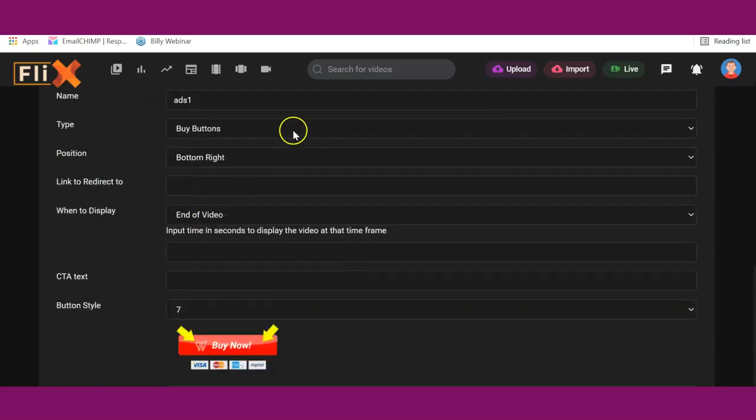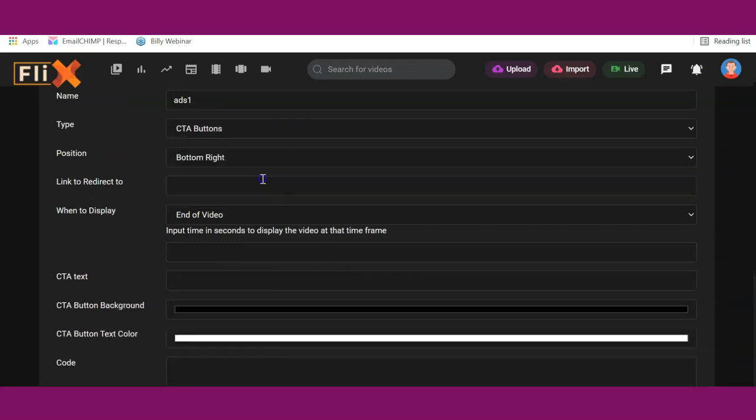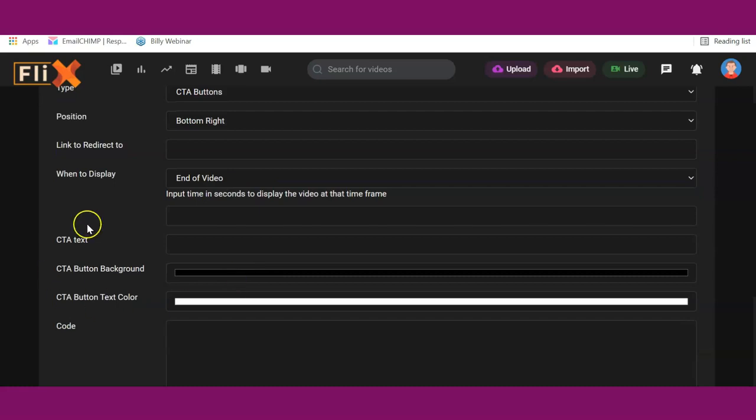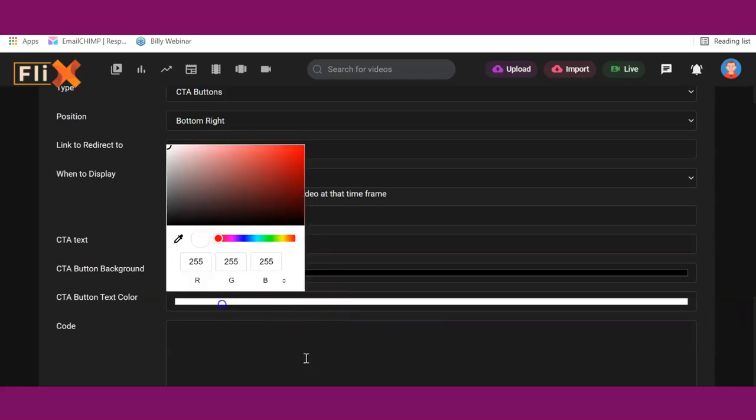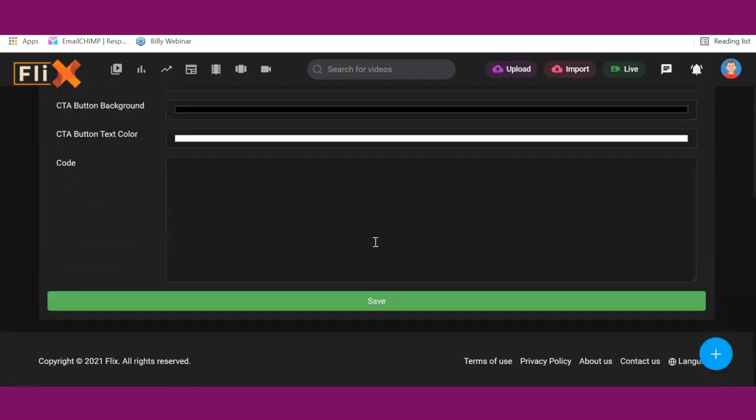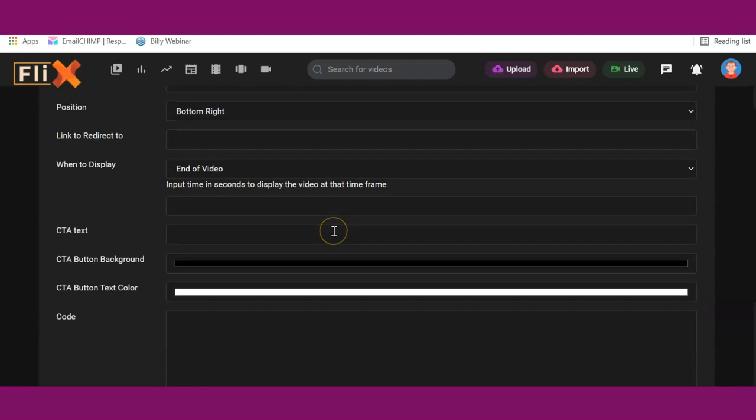Aside from buy buttons, we have CTA buttons, which are call to action buttons. You can decide to create your own CTA text, then change the color. You can select the color, you can select the button text color as well, and once you're done, you just click on the save button.